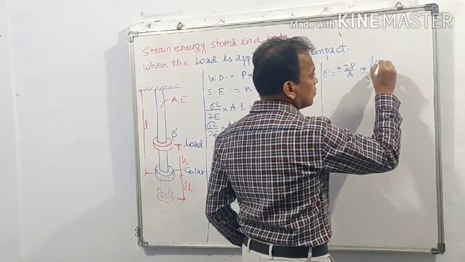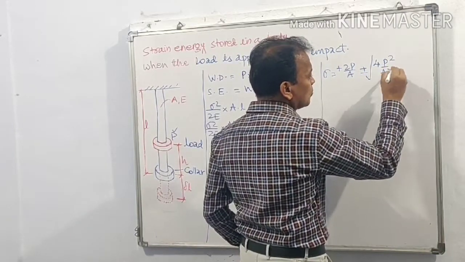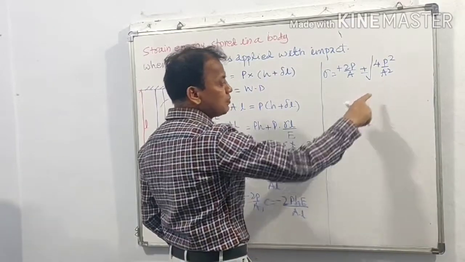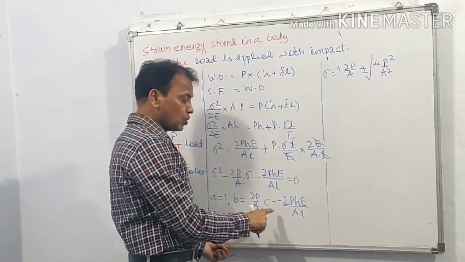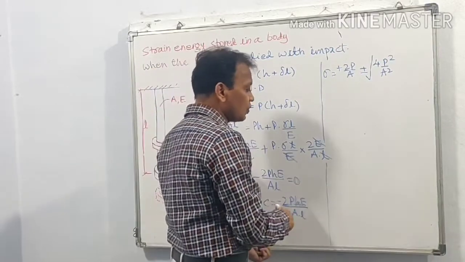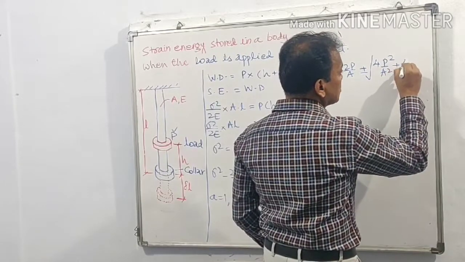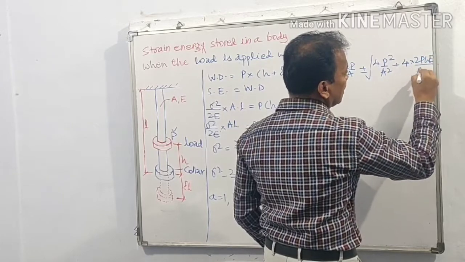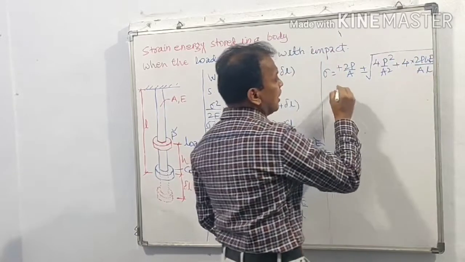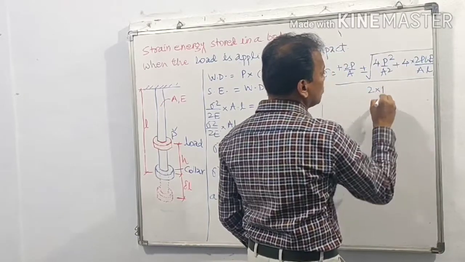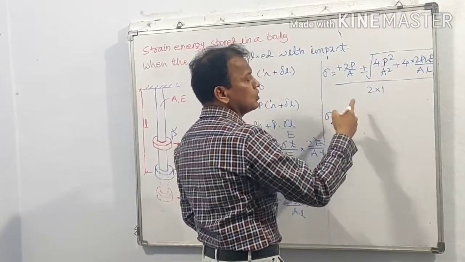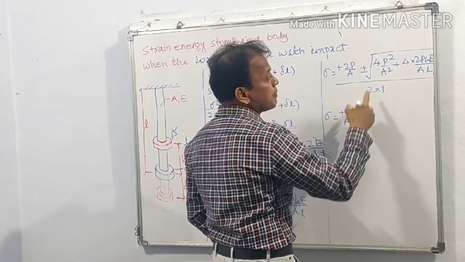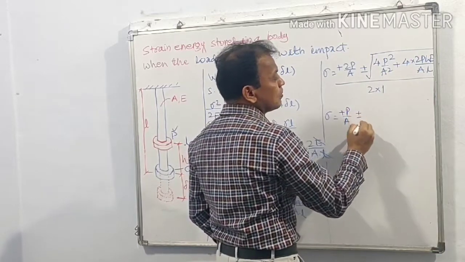Plus or minus under root b square minus 4ac. Minus 4 into c is also negative, therefore positive. So plus 4 into 2PhE upon AL. Why? a is 1 and the entire equation is divided by 2. So sigma is equal to, dividing by 2, what will remain? Plus P upon A. Here plus or minus.